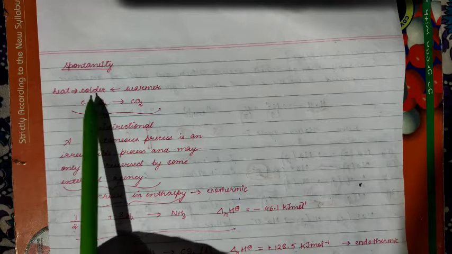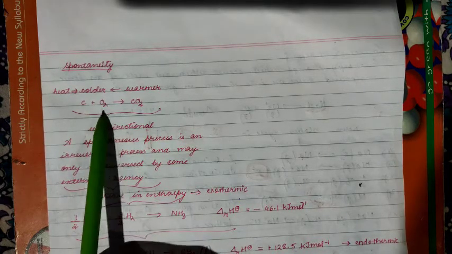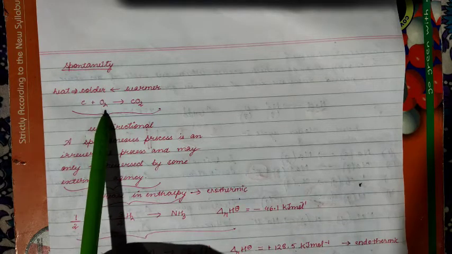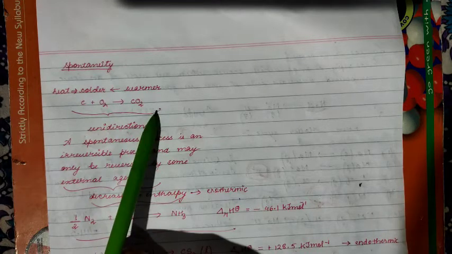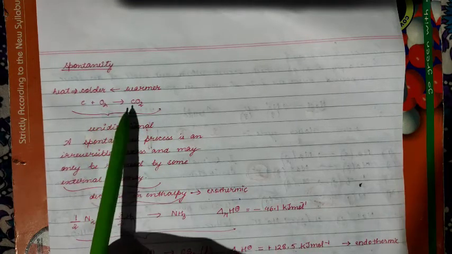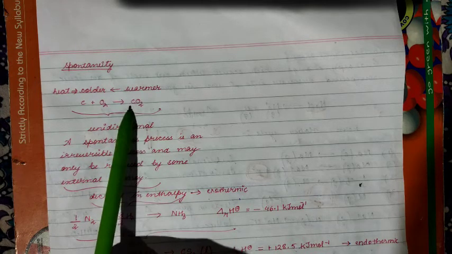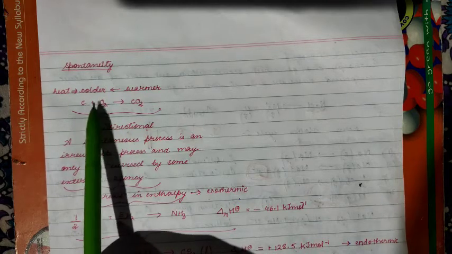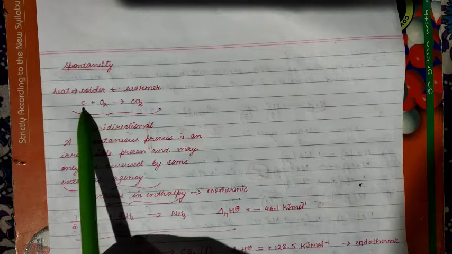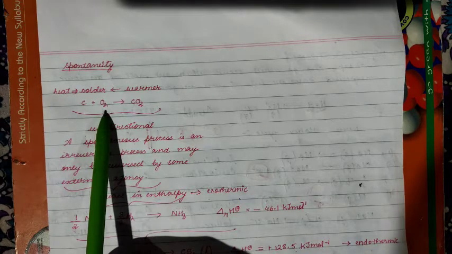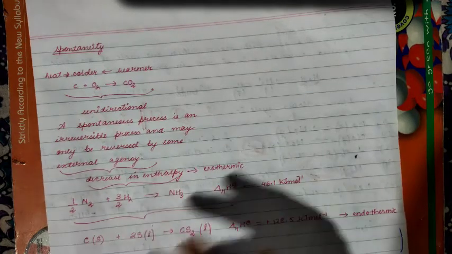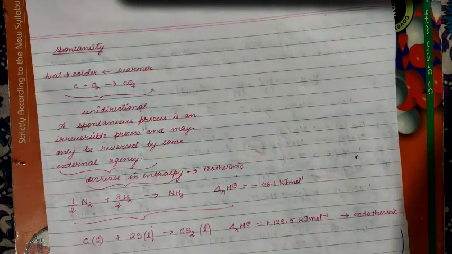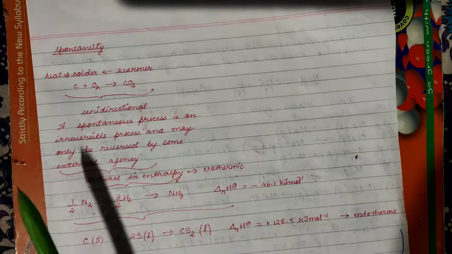Similarly, when we observe carbon and oxygen, the natural phenomenon, the natural flow will be in the direction where carbon dioxide is formed. So this is the natural phenomenon, because carbon and oxygen together give us carbon dioxide. But you will never observe carbon dioxide dissociating itself into carbon and oxygen. Carbon dioxide will never give us carbon and oxygen unless and until we force it. Okay, so such processes which take place by themselves without applying any external force are known as spontaneous processes.